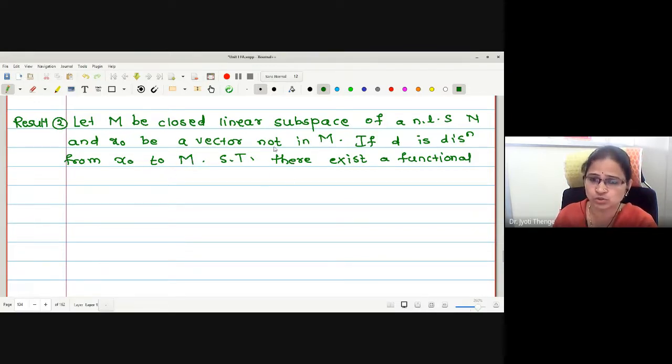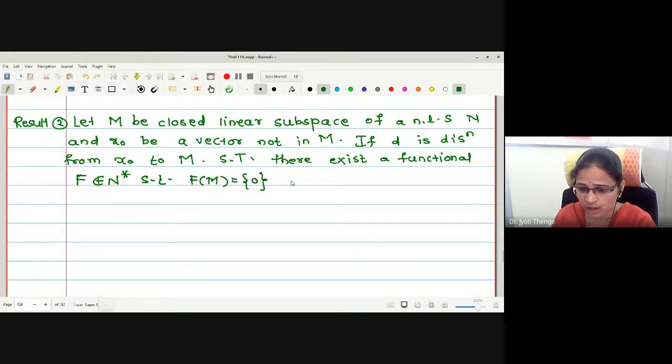Then we are asked to show there exists a functional f in N star such that f of capital M is singleton 0, f of x naught is d, and the norm of f is equal to 1. These are the points given to us.